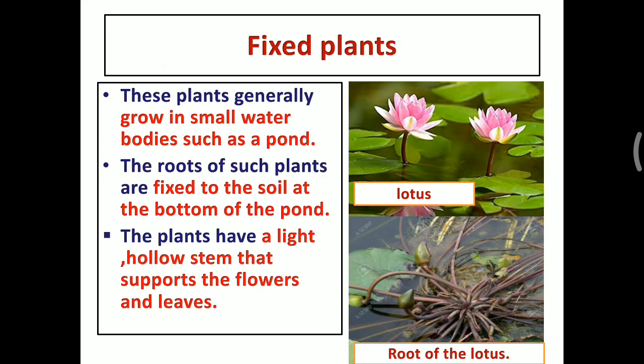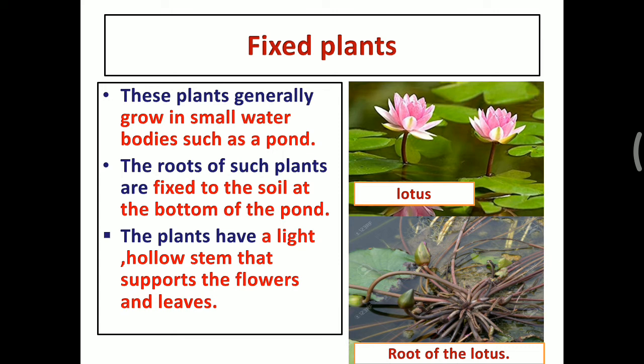The next one, fixed plants. These plants generally grow in small water bodies such as ponds. So the fixed plants always grow in small water bodies like ponds, and the roots of such plants are fixed to the soil at the bottom of the pond. The plants have a light, hollow stem that supports the flowers and leaves. Look at the image. The first image is a lotus, and the second image shows that the root of the lotus is attached to the bottom of the pond.